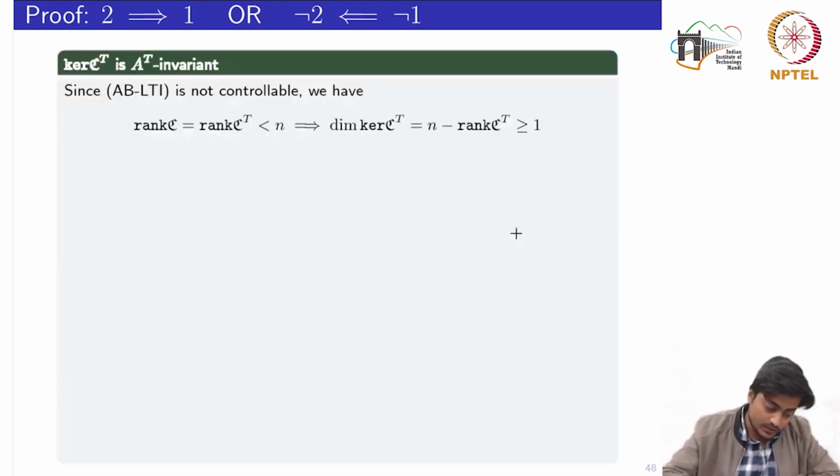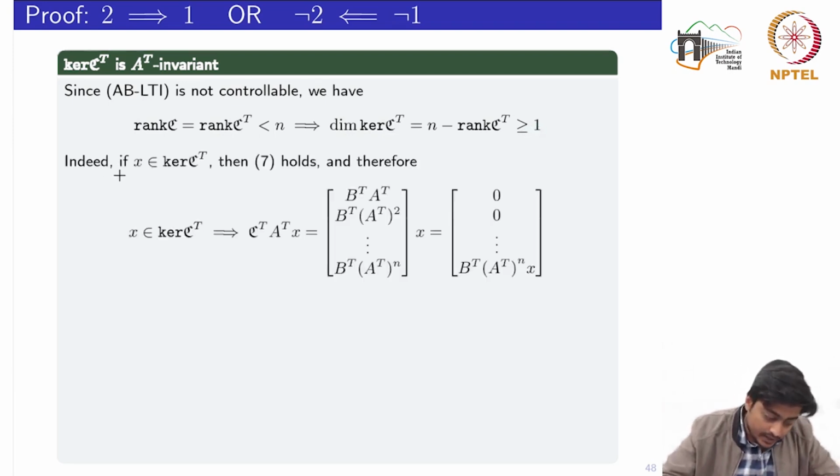Okay, so let's see. Since we already assume that the pair AB is not controllable, the rank of C, which is also equal to the rank of C transpose, should definitely be less than n. If it were equal to n, then it would have been controllable. This implies that the dimension of the kernel of C transpose is greater than or equal to 1.